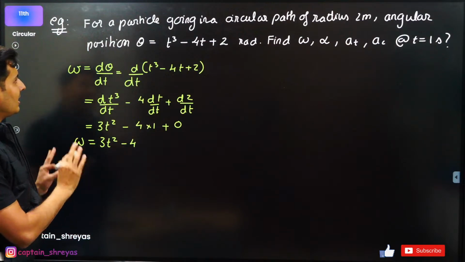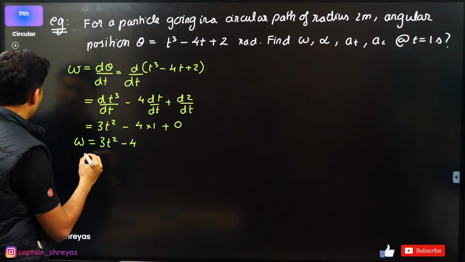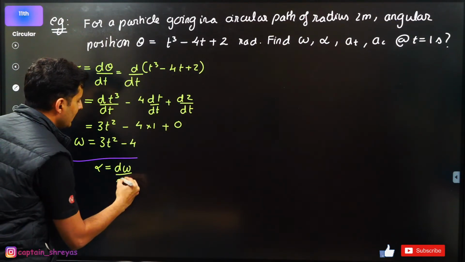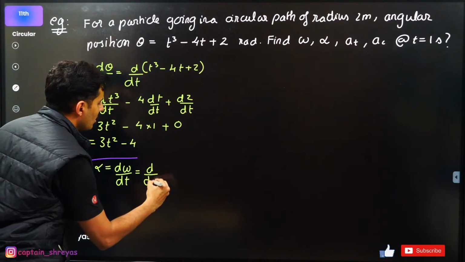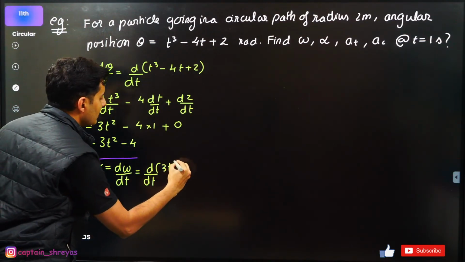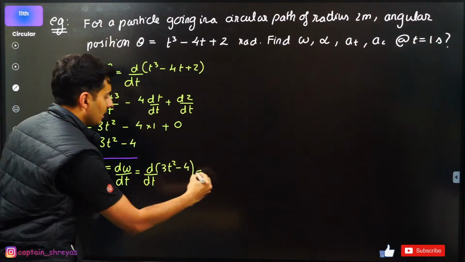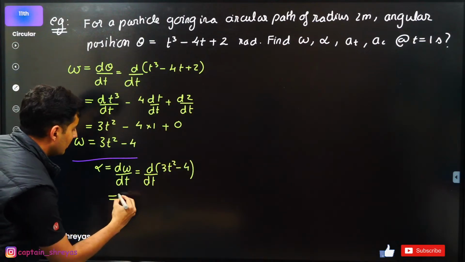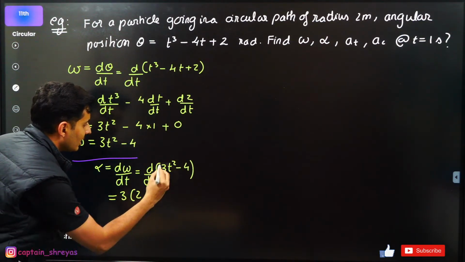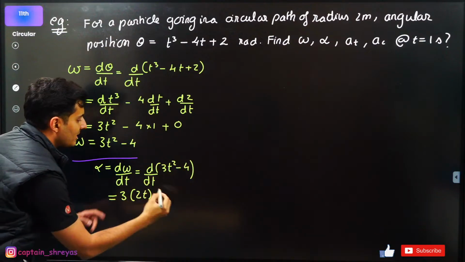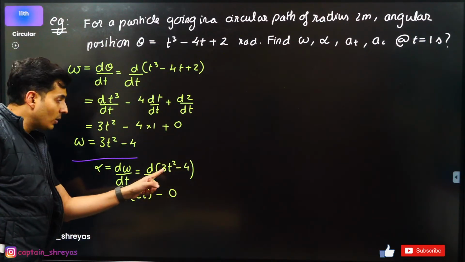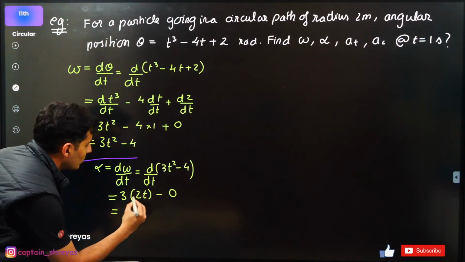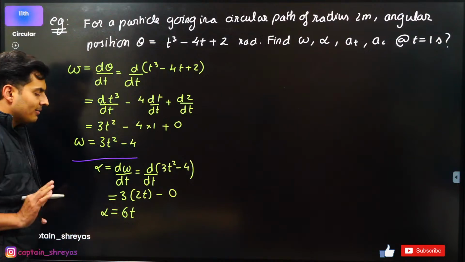Cool. Now let's also find alpha. Alpha, we all know, is d omega by dt. So it is the derivative of 3t square minus 4, which is 3 into the derivative of t square, minus the derivative of the constant, which is 0. T square's derivative is 2t raised to 1, and t raised to 1 is t. 3 twos are 6, so 6t will be alpha. Everyone fine till this point?